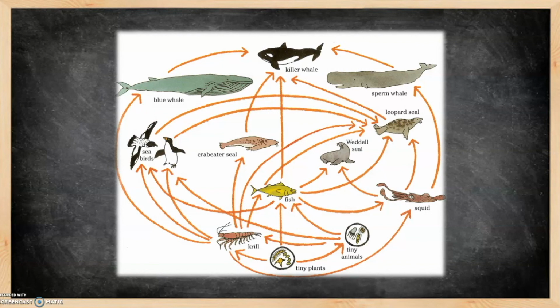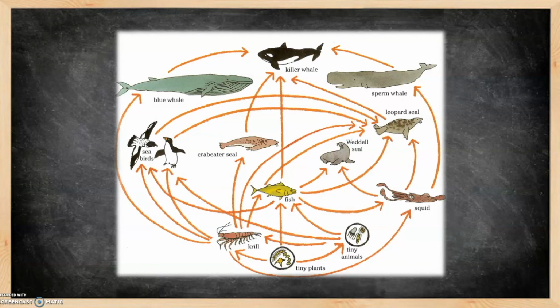Let's look at another example. Let's say that you are taking too much squid out of the population. So the squid are dying off, we have less of them. Well, the squid gets its energy from the fish. It eats the fish. If there's less squid eating fish, then there may be more fish. And so that's a result of losing one population. You may have more of what it eats. So you may have an overgrowth of the organism that is being eaten by the thing that is lost.